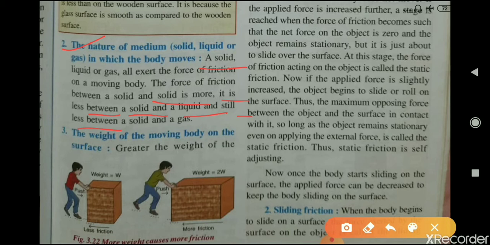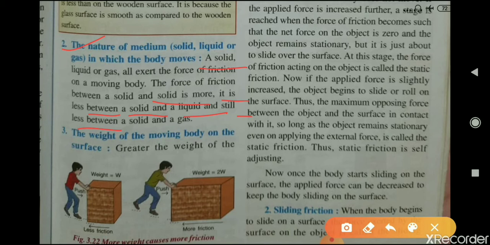If you try to move your hand in water, you will feel more friction by the water in comparison to when you move your hand in air. Air exerts less friction in comparison to the liquid.